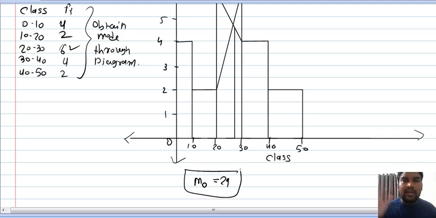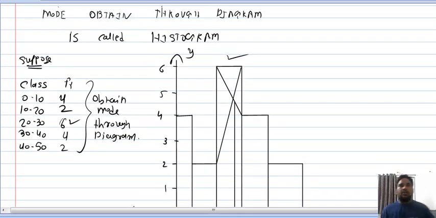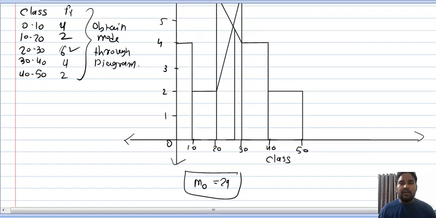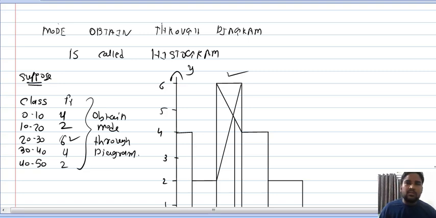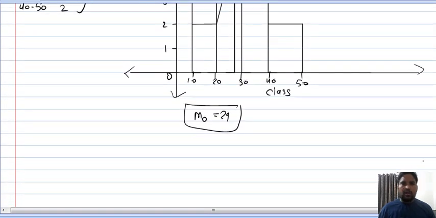Suppose you take 28, then also write. Suppose someone takes 29.5, then also write. So this is how you obtain mode graphically. Understood this? Clear now? So this covers the whole topic of mode. Everything is covered. Okay, so now you can solve other questions.